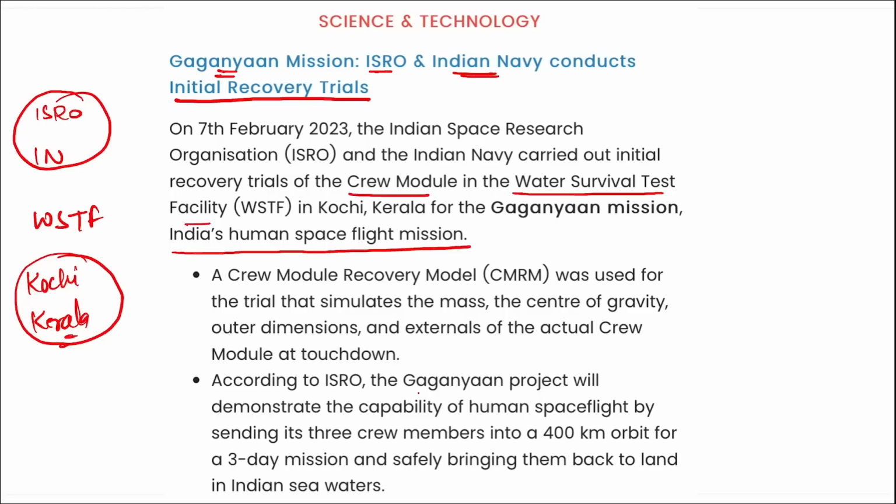According to ISRO, the Gaganyaan project will demonstrate the capability of human spaceflight by sending three crew members into a 400-kilometer orbit for a 3-day mission and safely bringing them back to the Indian sea waters. So important, it was ISRO and Indian Navy that conducted these initial recovery trials for the Gaganyaan mission. Where was this tested? It was in Kochi, Kerala.